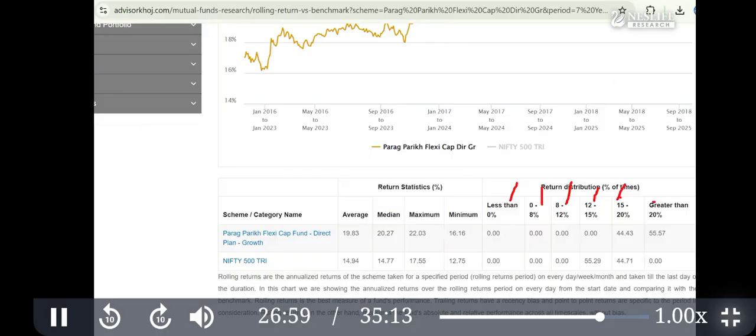Suppose people invest in this fund and hold it for 7 years, everyone got more than 15% return. See this, 55% of people got more than 20%, and the remaining got between 15 and 20. So no one got less than 15% in 7 years.